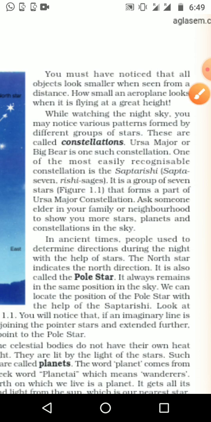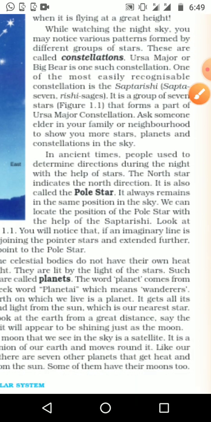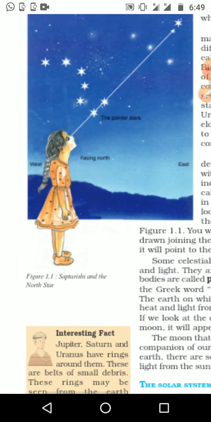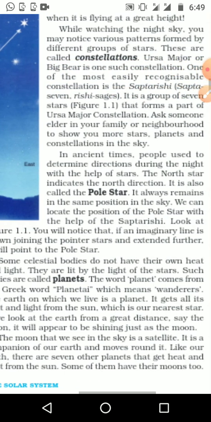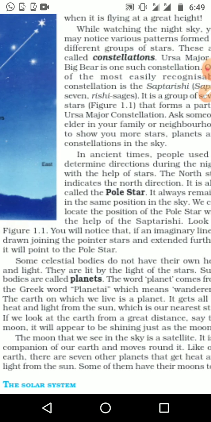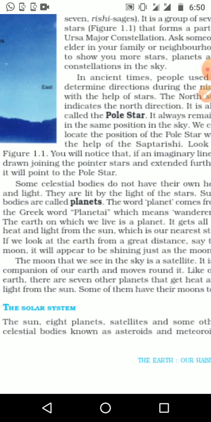Then we can see the Pole Star. In ancient times people used to determine direction during the night with the help of the stars. They looked at the stars, as shown in the model, and like that they decided the position where they were moving.